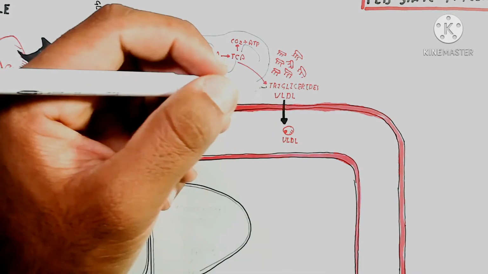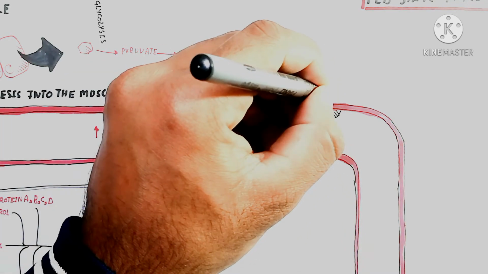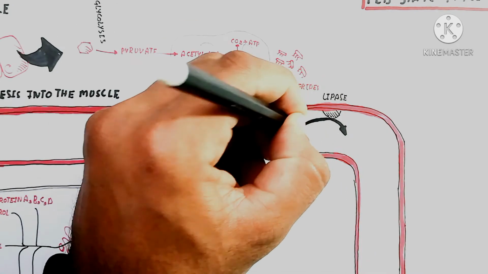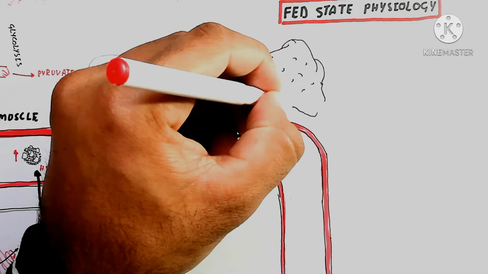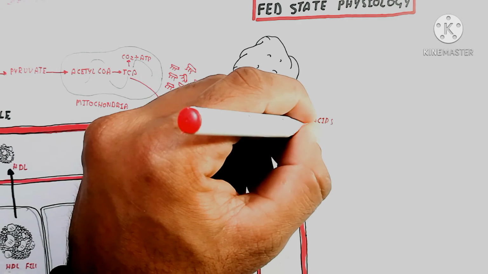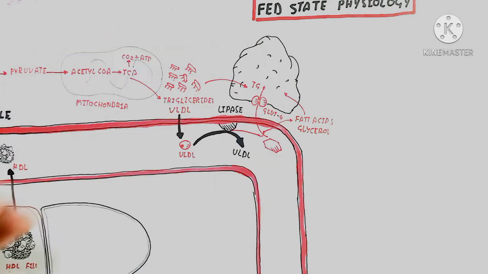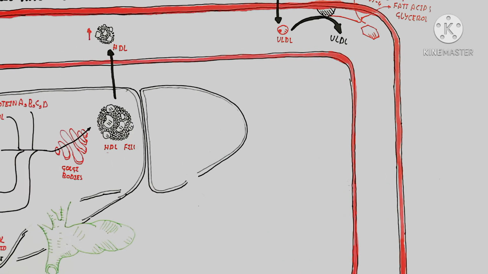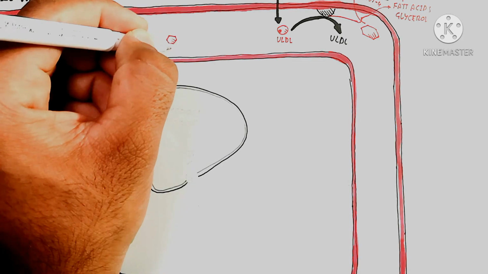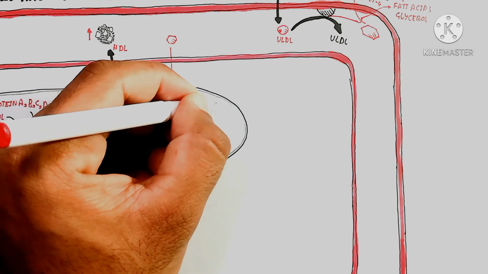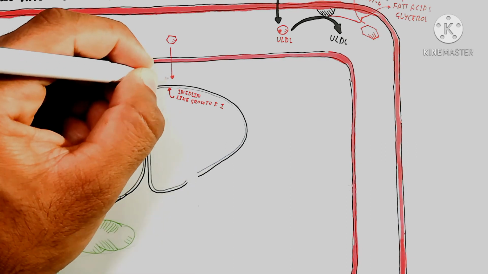More and more, here is the mitochondria, and triglycerides will also be produced, for which malonyl CoA will be formed. Just remember these things. What goes into the blood vessel is known as very low density lipoprotein, and this very low density lipoprotein is transported into the adipose tissue, and fatty acid and sugar are also converted into glucose in the adipose tissue by lipogenesis from the glucose. So all of this is anabolically active and working.